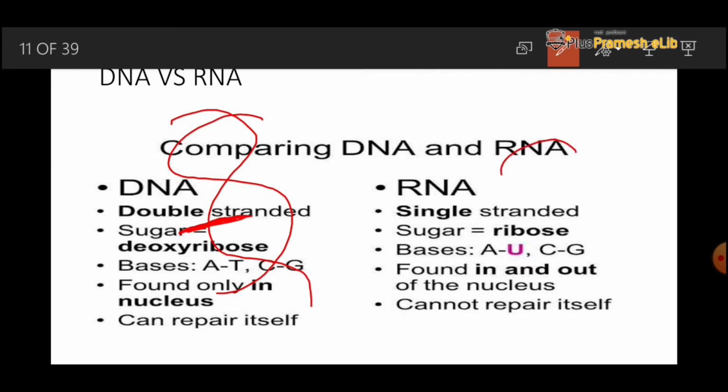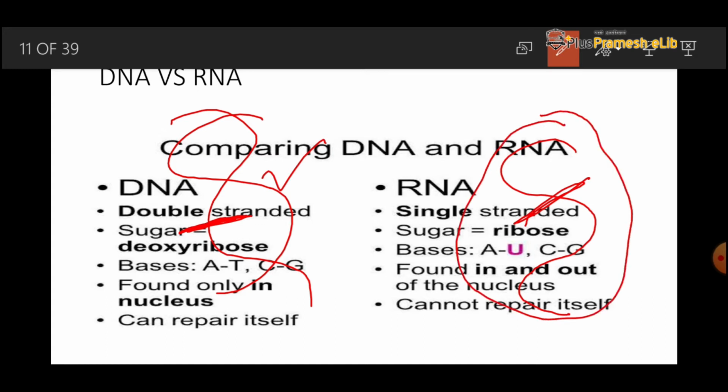But in RNA, only a single strand is present. If this strand is cut from here, it separates into two parts, and it does not have any complementary strand, so it cannot repair itself. DNA has the capacity to multiply its number, but the RNA does not multiply its number.